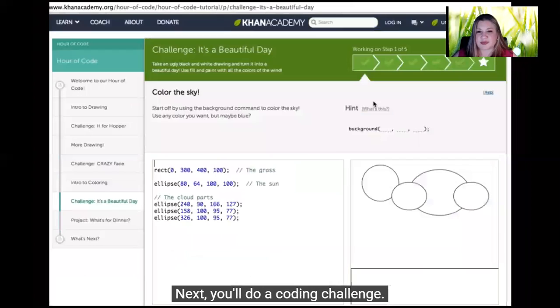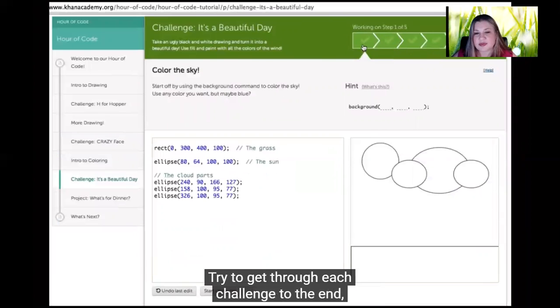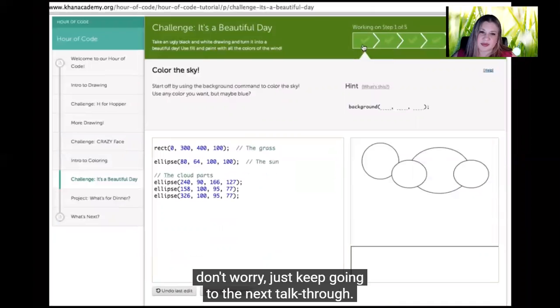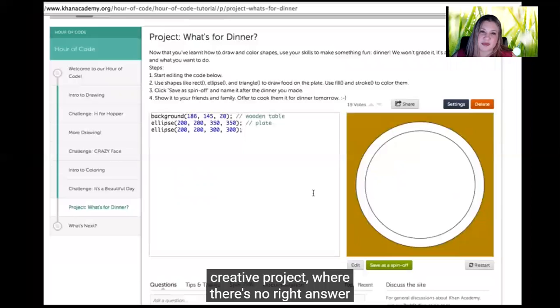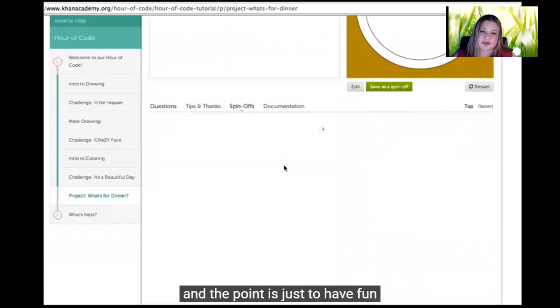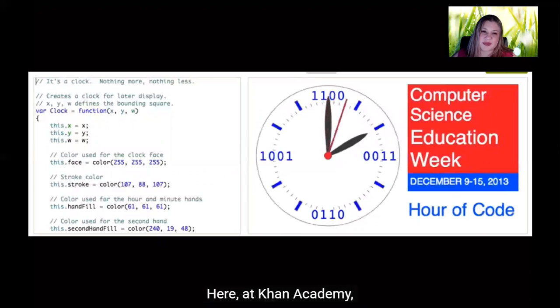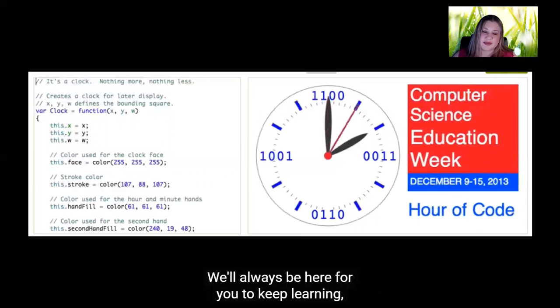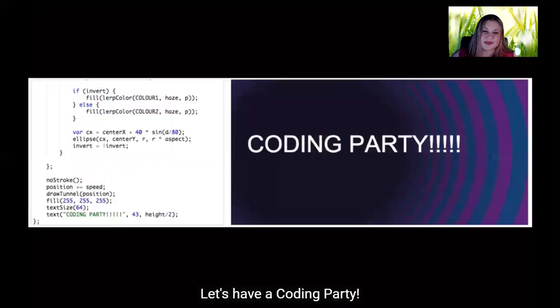Next, you'll do a coding challenge. This is how you practice what you just learned and earn points for completing it, going through each of the steps until you get them done. Try to get through each challenge to the end, but if you don't and you're getting frustrated, don't worry. Just keep going to the next talk through. Finally, at the end, you'll do a more free-form creative project where there's no right answer, and the point is just to have fun while using what you've learned. And hey, if this takes you longer than an hour, that's totally okay with us. Here at Khan Academy, we believe that everybody should learn at their own pace. We'll always be here for you to keep learning, no matter how long it takes. Ready to get started? Let's have a coding party! Woo!